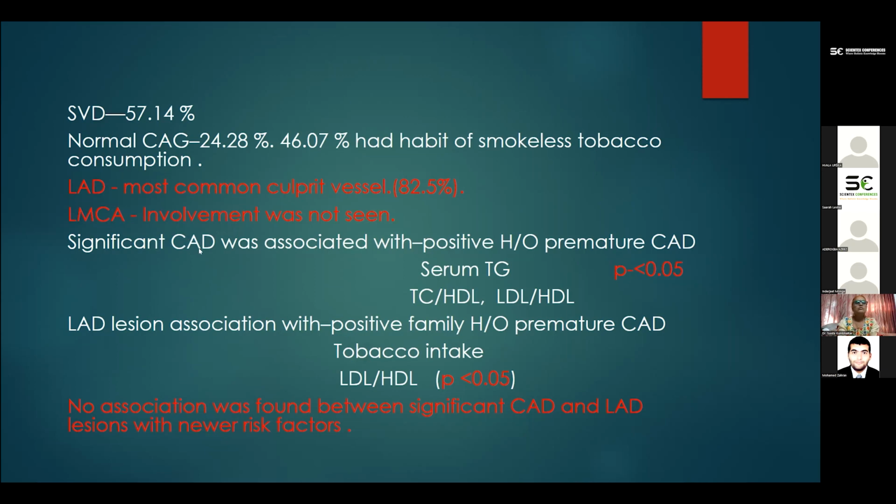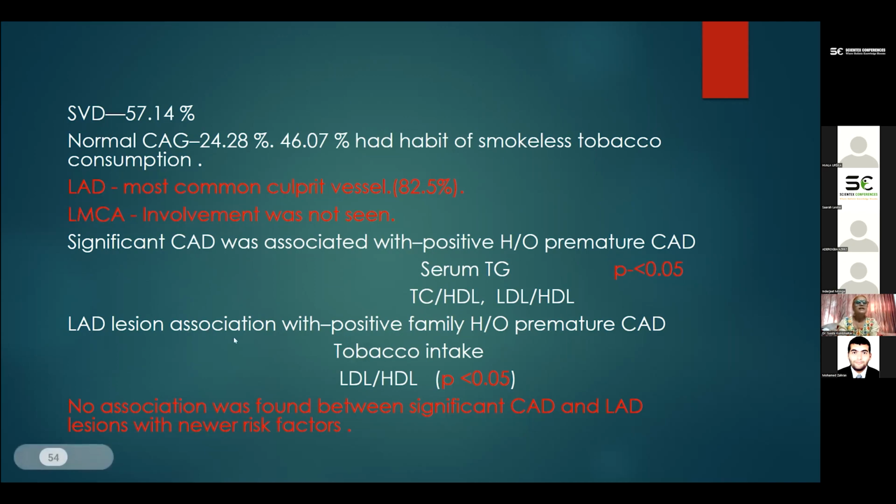So significant CAD was associated with a positive history of premature CAD, increased serum triglyceride, total cholesterol and HDL ratio, and the LDL and HDL ratio. These four parameters were associated with significant coronary artery disease in young subjects.